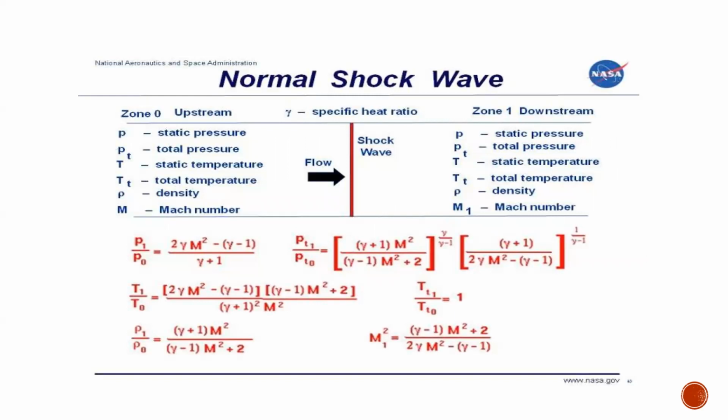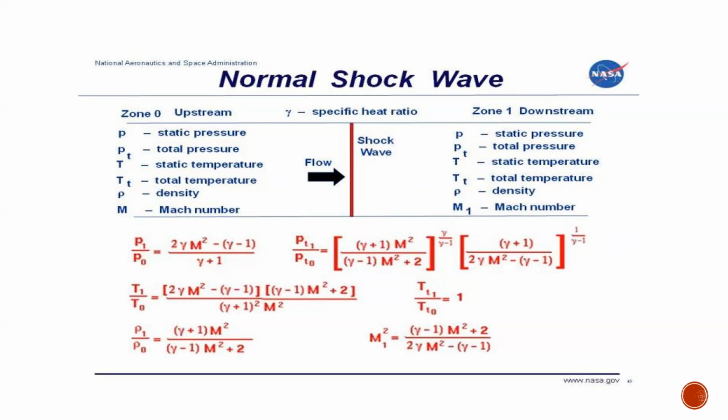Here we are seeing some of the relations for the normal shock wave. Here P is the static pressure and PT is the total pressure, T is the static temperature and TT is the total temperature, rho is the density and M is the Mach number. Gamma is the specific heat ratio, the ratio of Cp by Cv, where Cp minus Cv is equal to R, like the adiabatic index. Going downstream, the static pressure increases and the total pressure decreases.